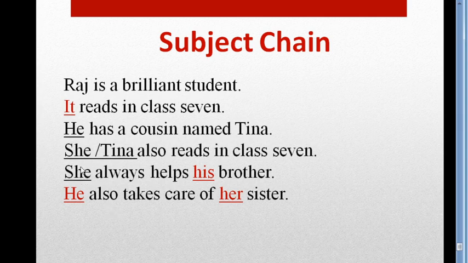Again, in the next sentence, look at this very carefully. I have written two words here. One is she, another one is Tina. As I am saying about Tina, the cousin, she or Tina also reads in class 7. So which one is correct? Can you say? Here she is incorrect. This is wrong because in the previous sentence Tina is not the subject.